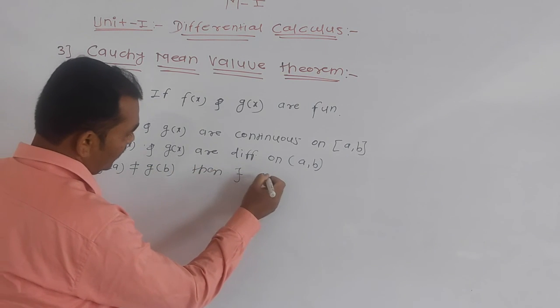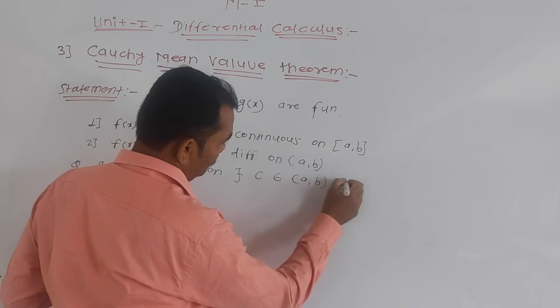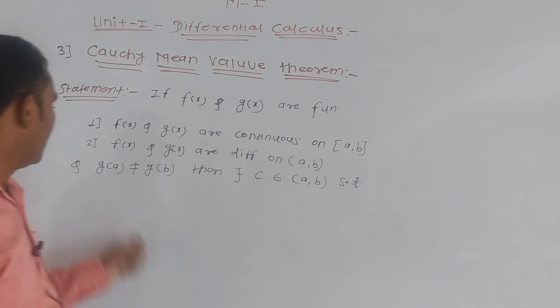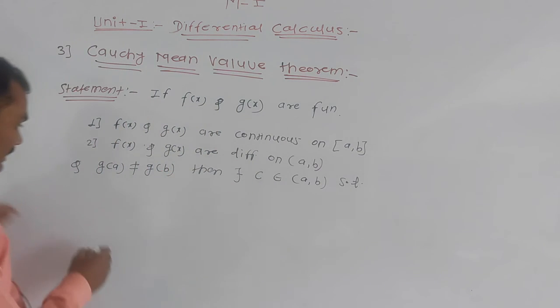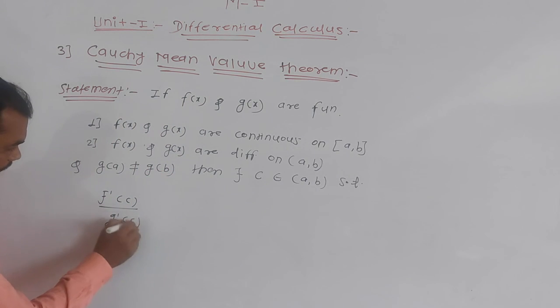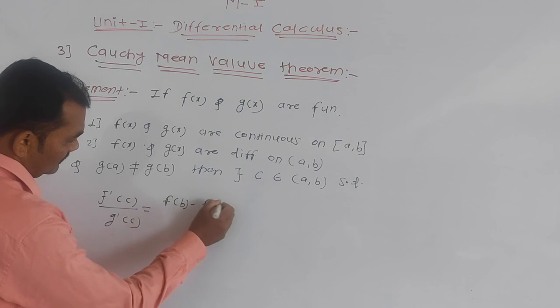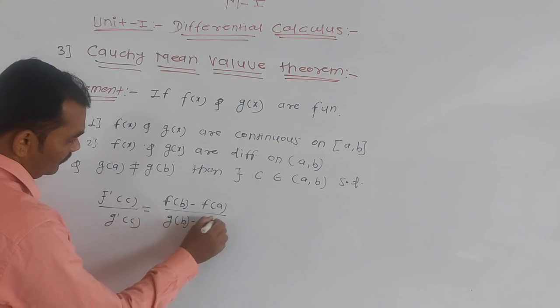Then there exists C belongs to (a, b) such that f dash of c divided by g dash of c is equal to f of b minus f of a divided by g of b minus g of a.